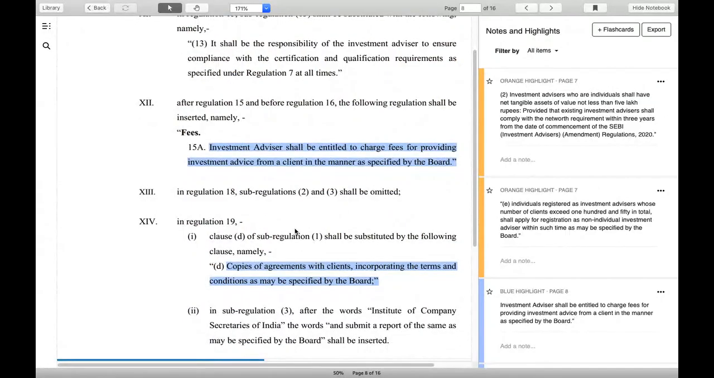fees. Investment advisor, whether individual or non-individual, shall be entitled to charge fees for providing investment advice to a client in the manner as specified by the board. Now, what has the board approved? The board has said that you can charge fees, but not on transactions. You can charge fees for suggestions. You can charge fees for planning, charge fees for portfolio management, complete paper management, but you cannot charge fees for